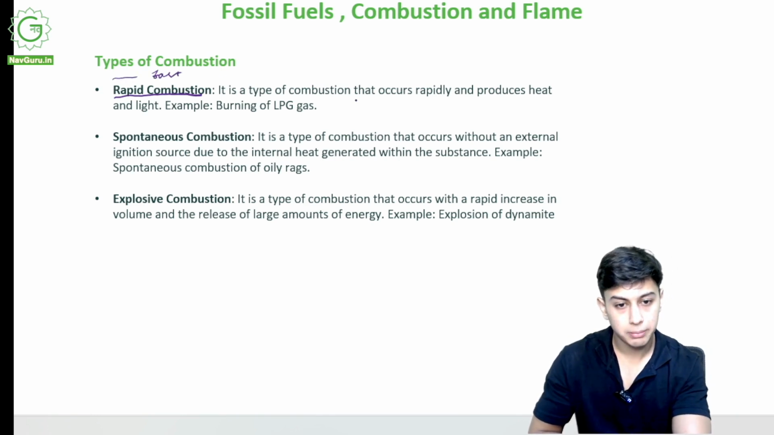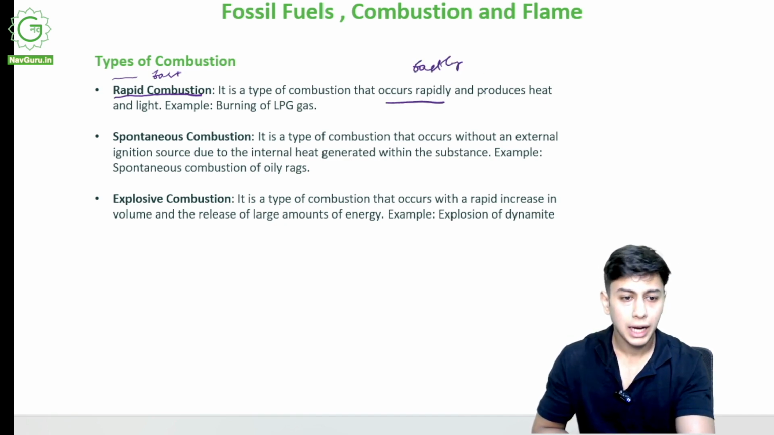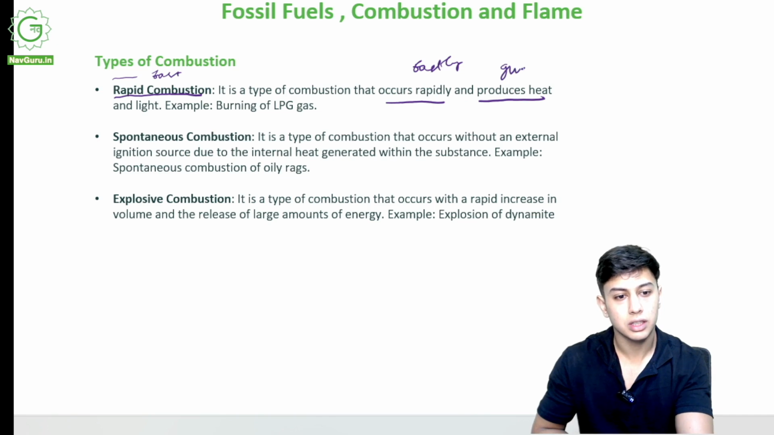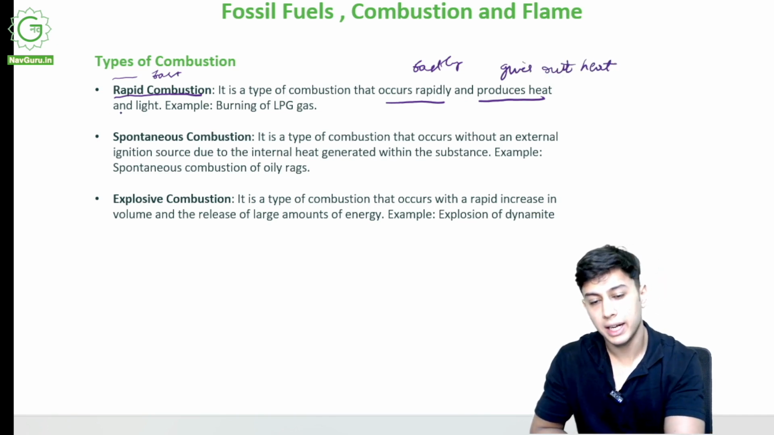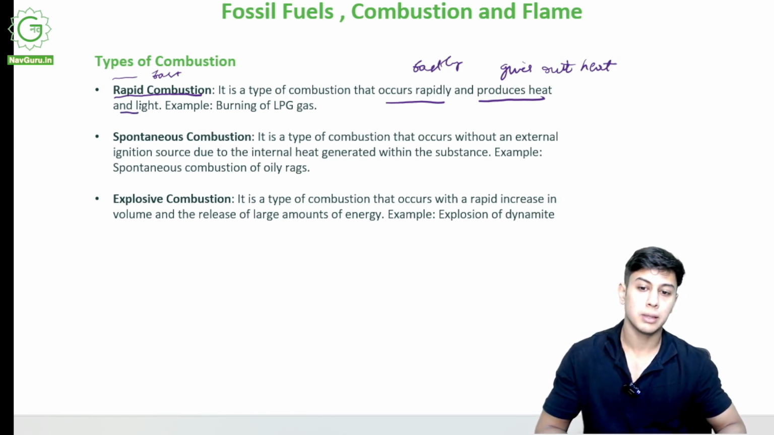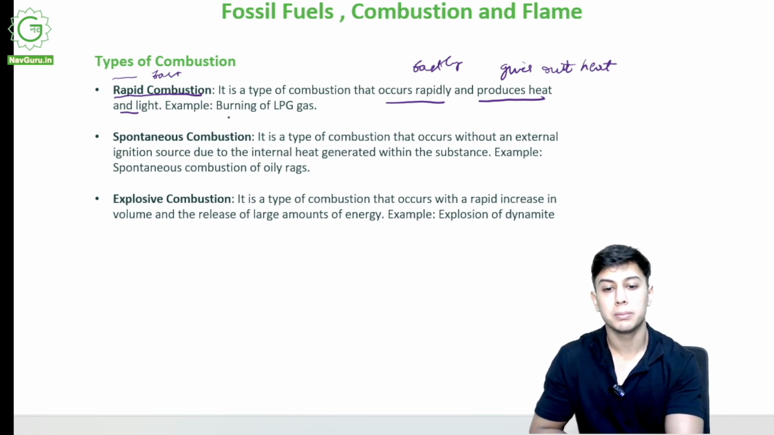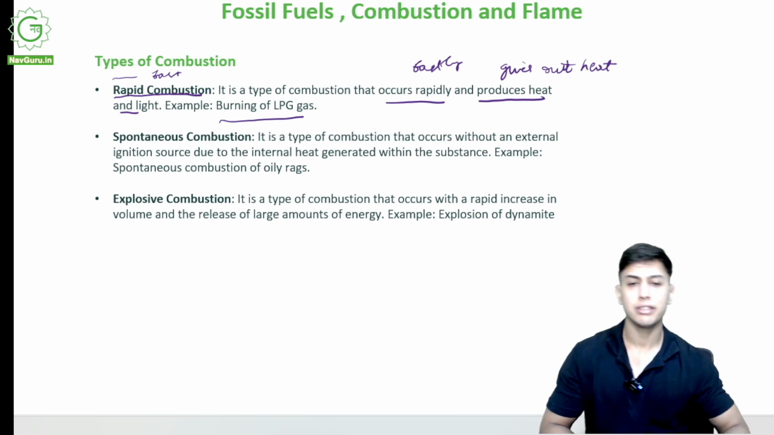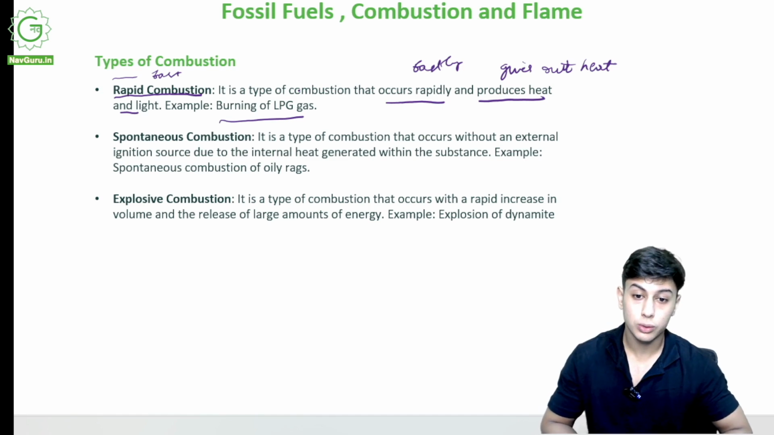It is a type of combustion that occurs rapidly, very fast, and it produces heat and light. All combustions do, but what is different about this combustion? It is very rapid. An example of this rapid combustion is the burning of LPG gas. Have you seen LPG being burnt at your house for cooking? That gas is being burnt very fast. So that is rapid combustion.